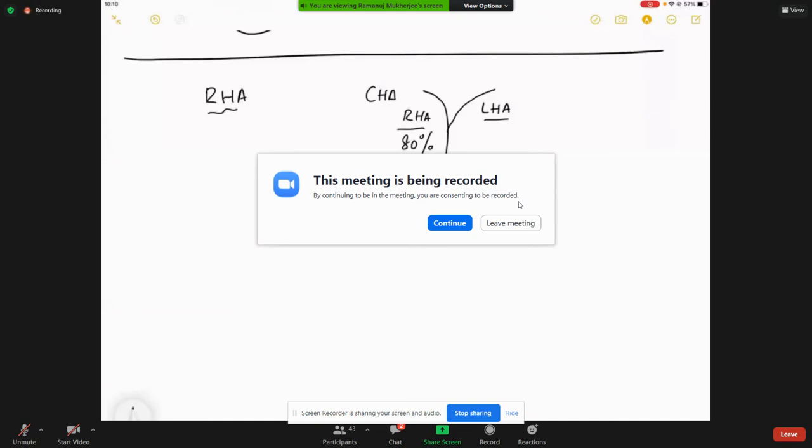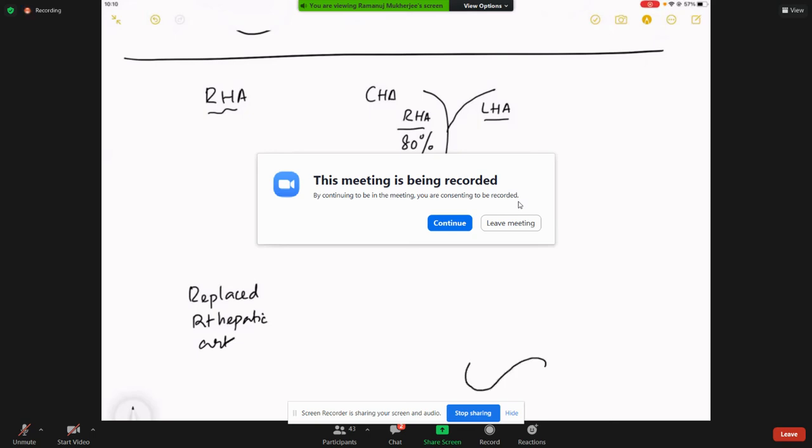In the other ones, there is something called a replaced right hepatic artery. Now, what is a replaced right hepatic artery?